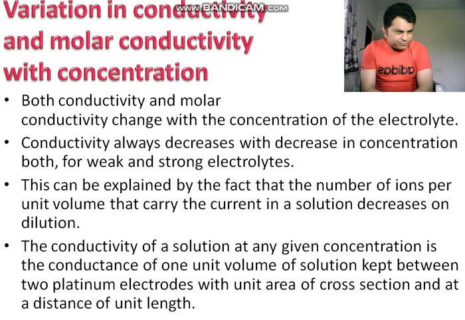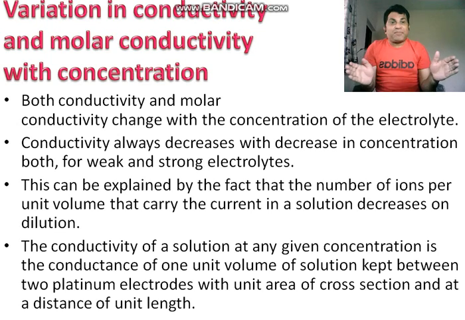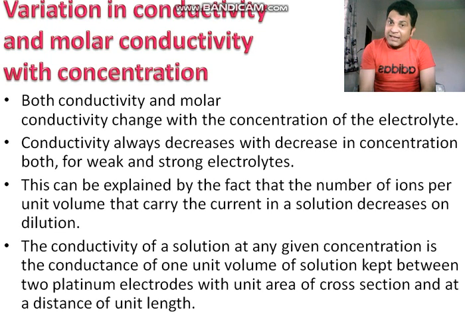First topic is that both conductivity and molar conductivity change with the concentration of the electrolytes. Now you know electrolytes. Electrolytes are those substances which, when added into water, separate into positive and negative ions. So that depends on the concentration of the electrolytes. Remember this first.